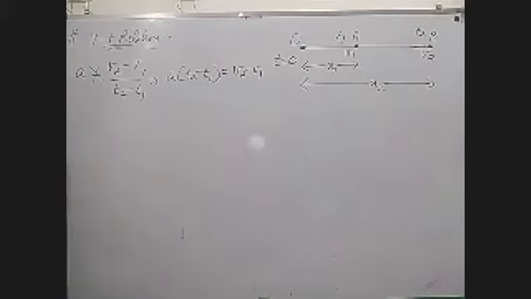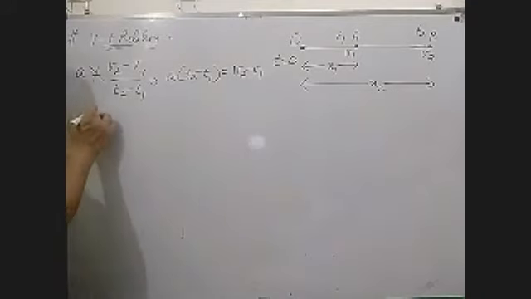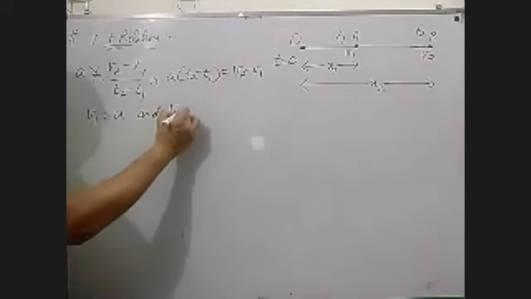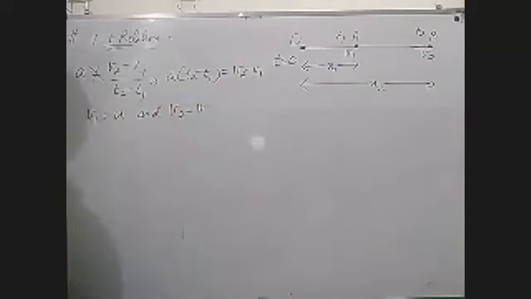Okay. Now, the thing is, suppose v1 is equal to u and v2 is equal to v. What is the meaning of this?